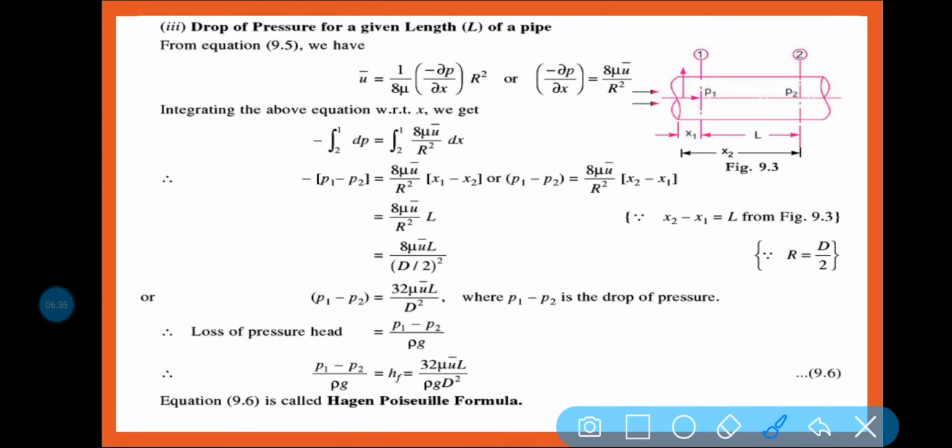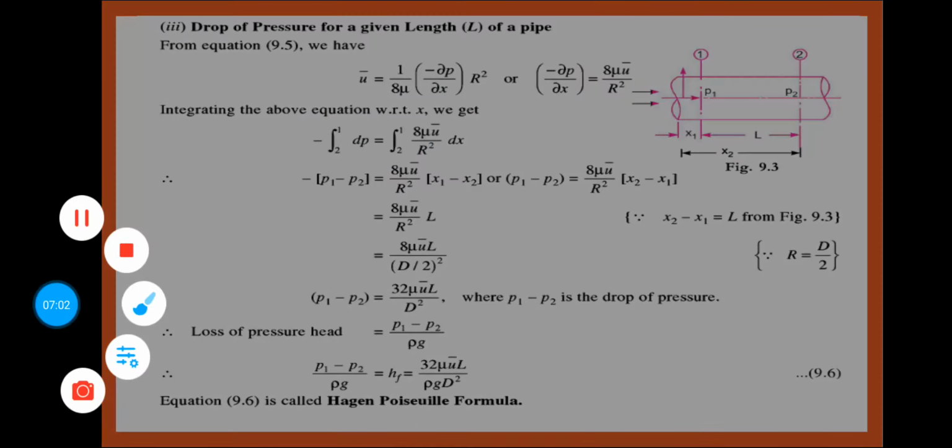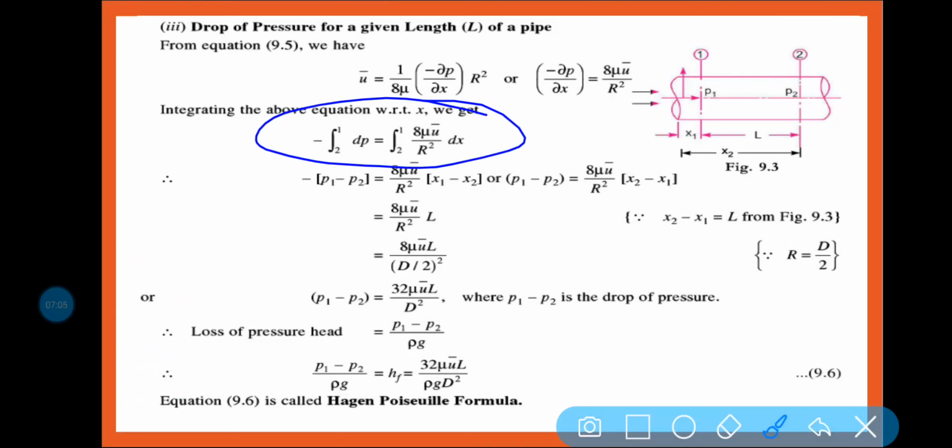The pressure, see, this is the minus, means pressure is changing and decreasing. So what we can see, the limit is your maximum, it is your pressure here P1, and this is your P2. So what is the limit? The limit P2 to P1, delta P is equal to 8 mu U bar by R square into dx. Okay, so this is the limit. That means it is traveling from position 1 to position 2 and pressure is decreasing.